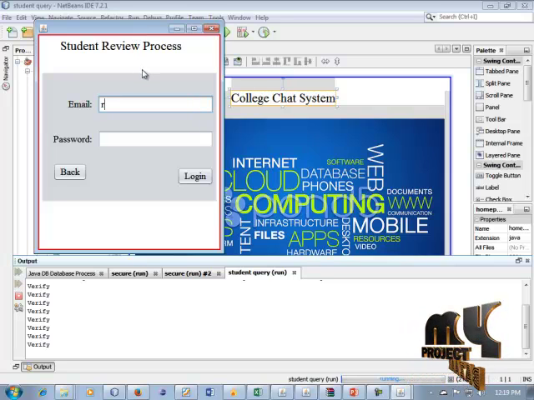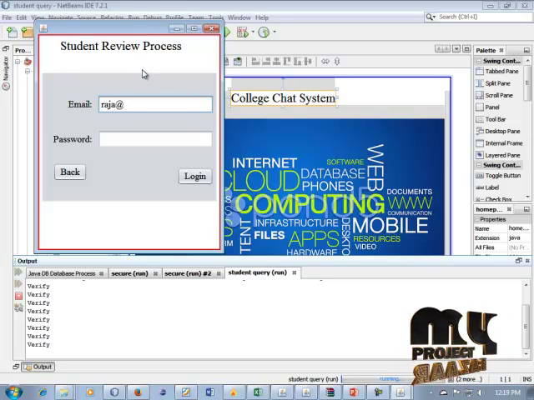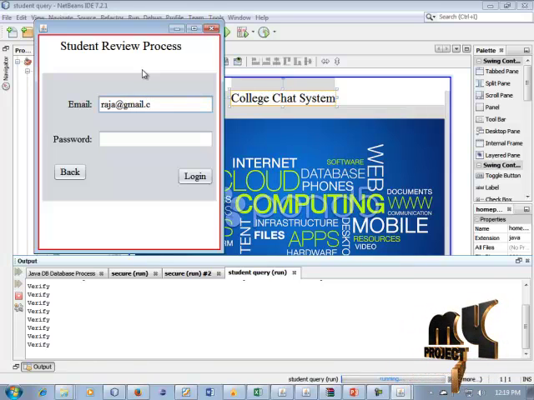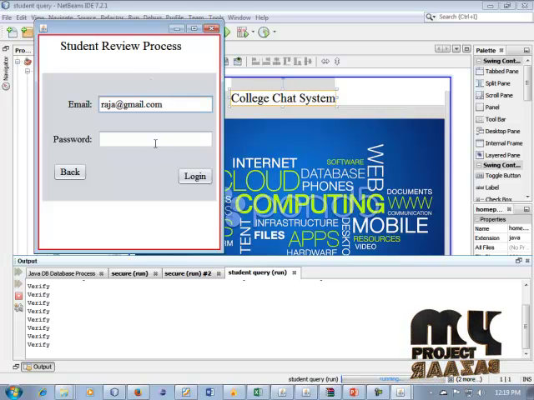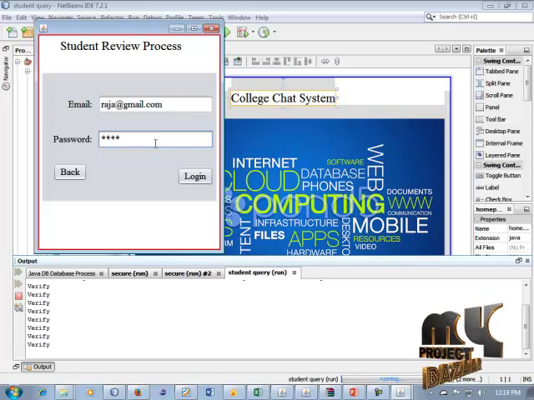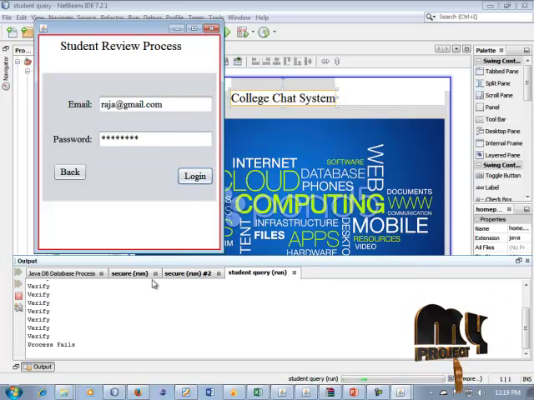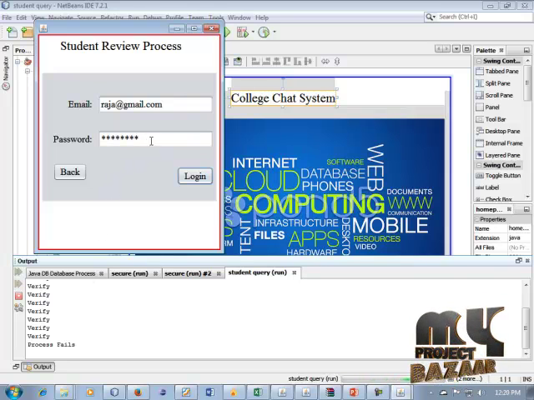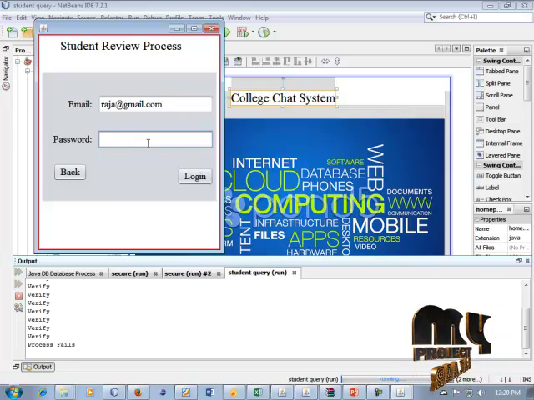So raja at gmail.com and password is 3055555765. So click this. The login process fails. You entered the wrong ID. Okay, 30555765.